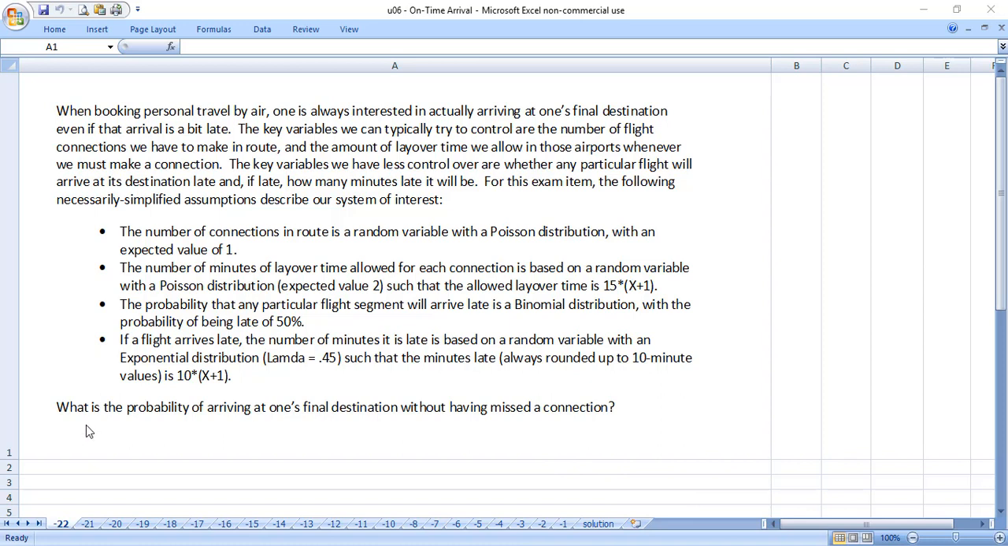So let's just go through it and see what's the probability when you're traveling that you'll be able to make all your connections and get to where you want to go without having missed one. If you've traveled much, you've experienced some of this. Well, let's just go through and look at the problem in more detail.